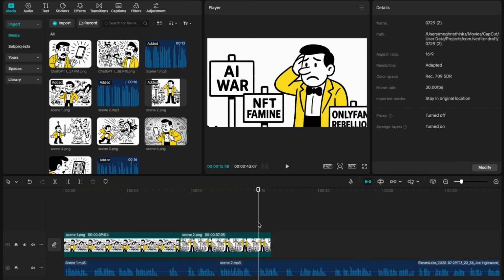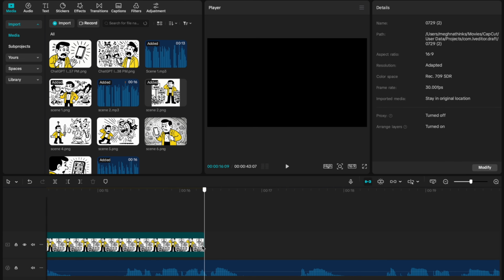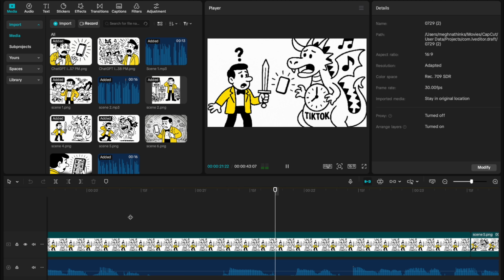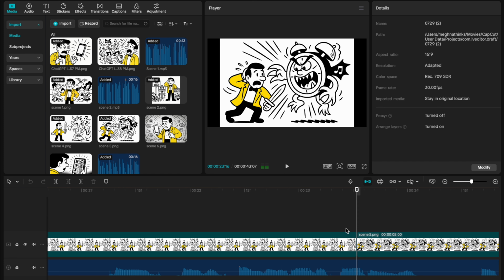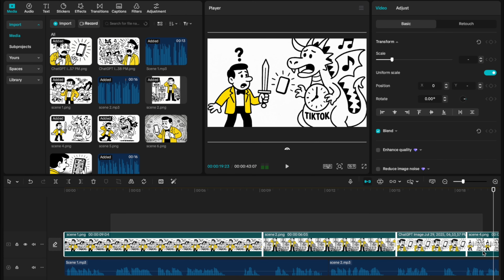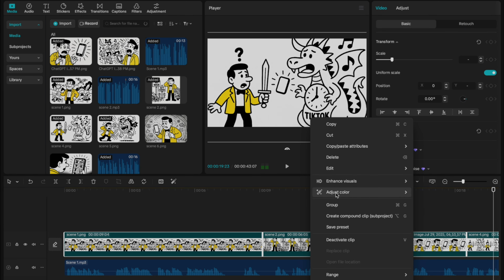Want to be super precise? Zoom in on the timeline to see waveforms and adjust with micro accuracy. Now here are your editing power tricks. 1. Scene marker shortcut. Press M while listening to audio to mark where each image should change. Edit faster without guessing. Batch duration tool. Select all image clips, right-click, adjust duration in one go.